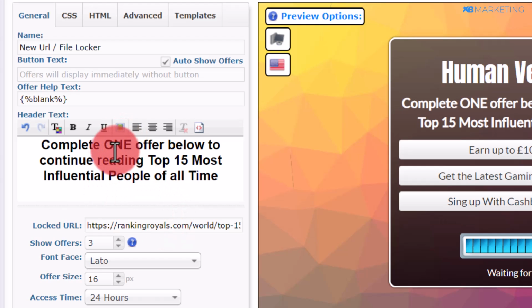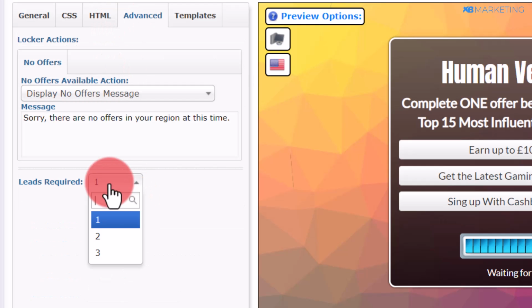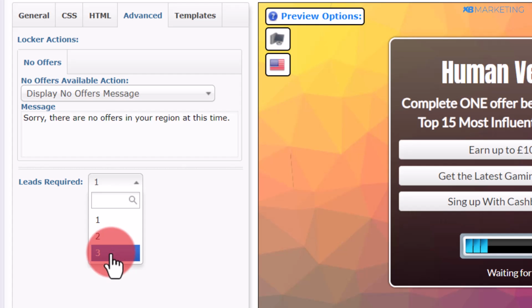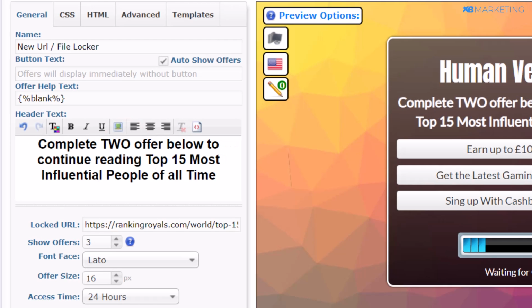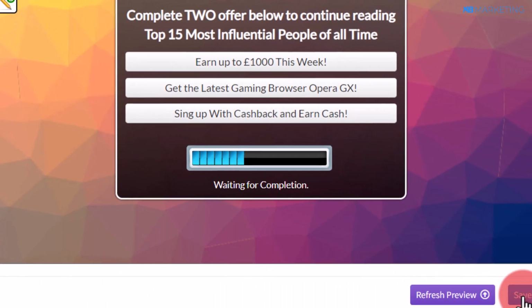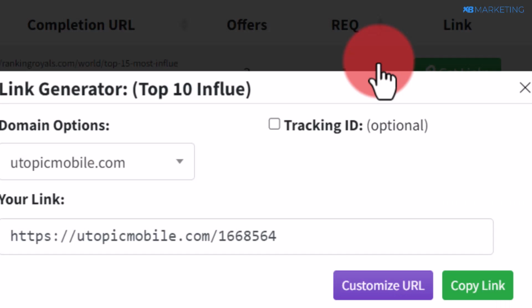And if you want to increase your earnings, all you simply need to do is to come over to advanced section and you want to change this to number of leads required to 2 or 3. This is up to you. And then you want to also make sure to change the number right here. So once you're done, all you simply need to do is to click on save. And once you save, you want to then come over to where it says get link and you want to copy the link to your locker.